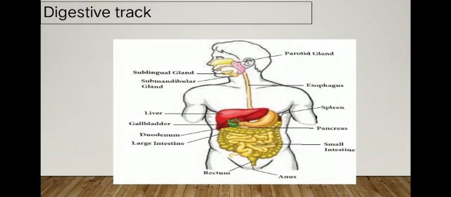The rectum also releases the waste water content. Okay, these are the parts present in the digestive tract. This helps to digest.